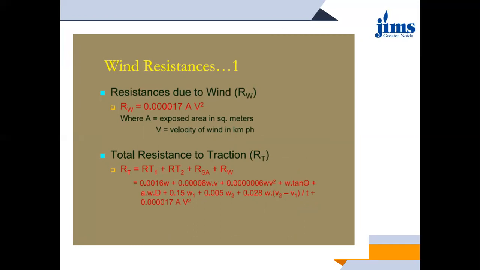Then the total resistance to traction. Now that you have studied all four major modules of resistance to traction, which are the four kinds of resistance we saw in the starting flow chart, the total resistance is basically the sum of all the resistances to traction. The first one is train resistance, second is resistance due to the track profile, then resistance due to starting and acceleration, and resistance due to wind, RW. So all the formulas combined together give you this particular formula.